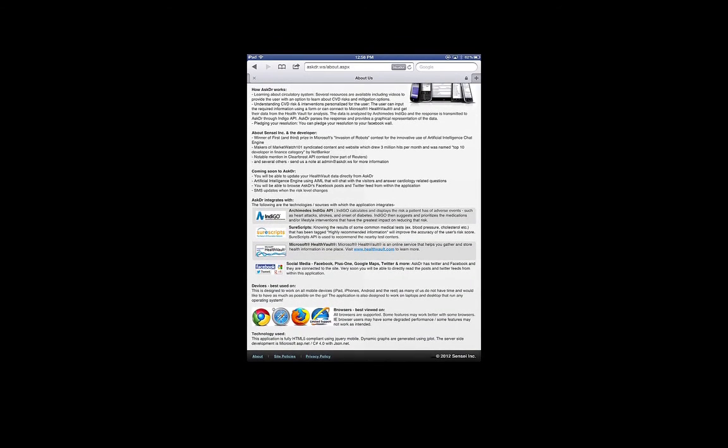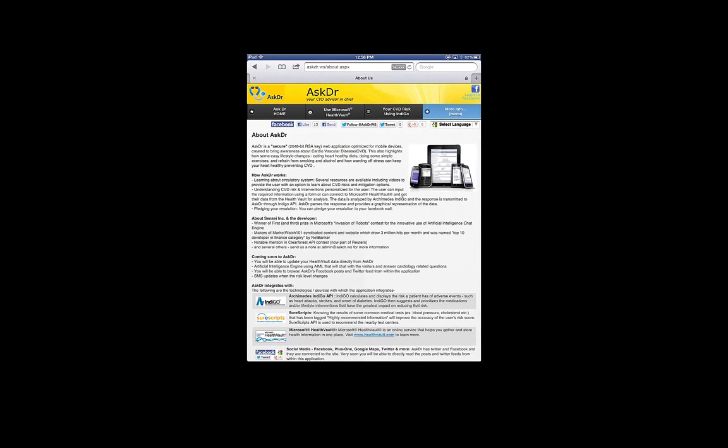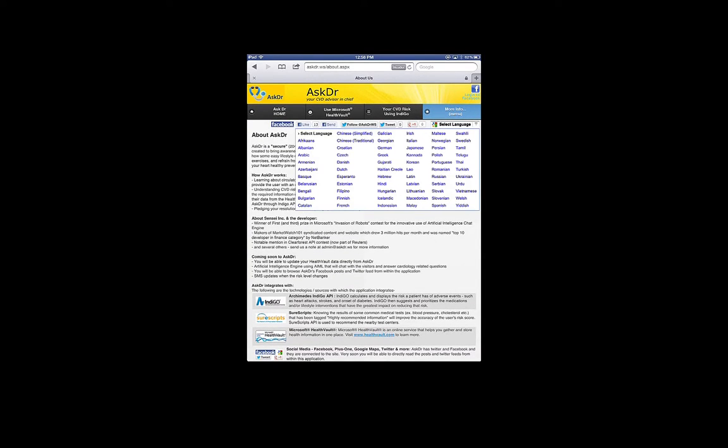It also connects to a host of applications, many social media applications. It has a Facebook social media presence, so it brings you all the latest updates. Of course, you can form a community, keep together and discuss information there. It does have a Twitter account, and it can be translated into all the different languages that you see here.